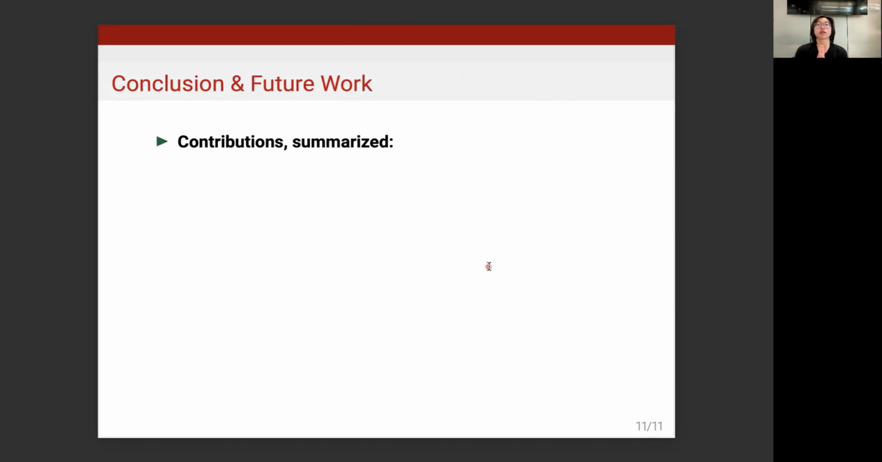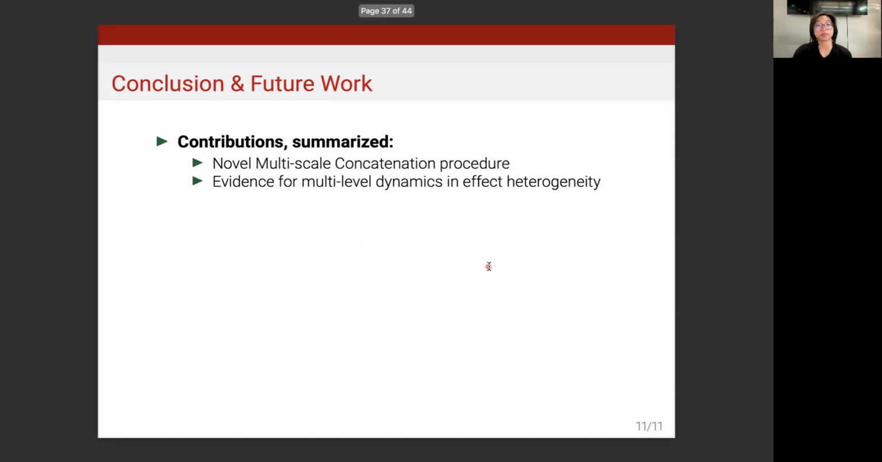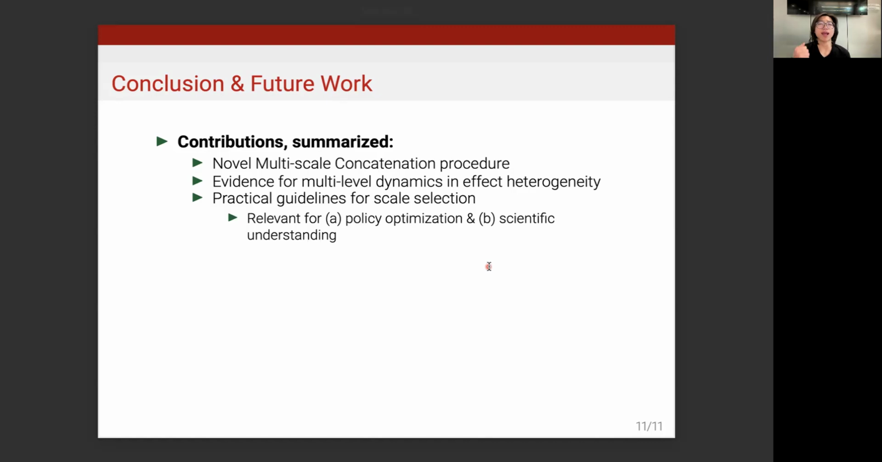In terms of the conclusion and summary of our work, we propose a novel multi-scale concatenation procedure. We find evidence for multi-level dynamics and effect heterogeneity in practical empirical RCTs. And we provide a practical guideline for scale selection through grid search. This is relevant for policy optimization, but also for scientific understanding of the underlying heterogeneity estimation process.